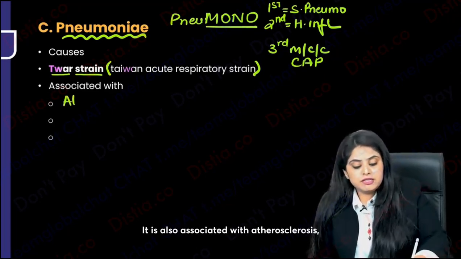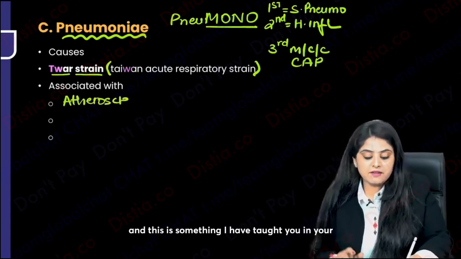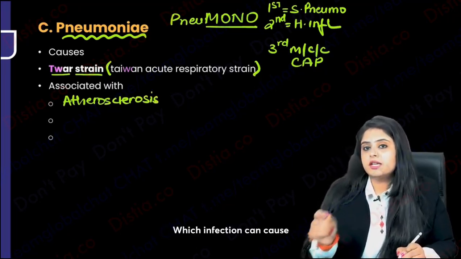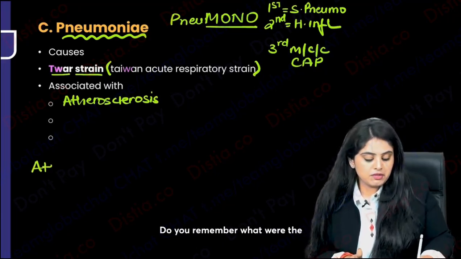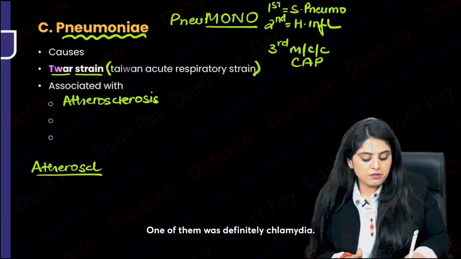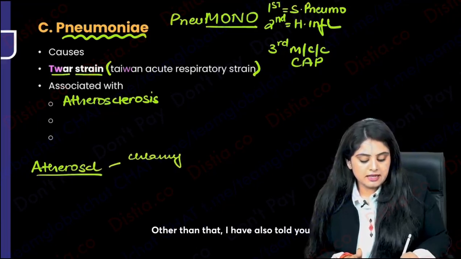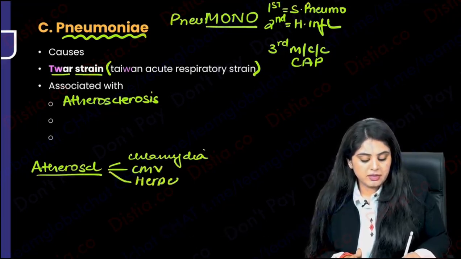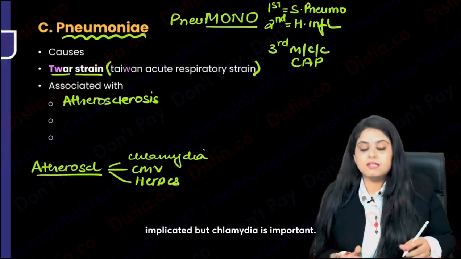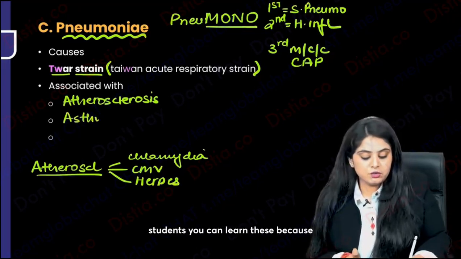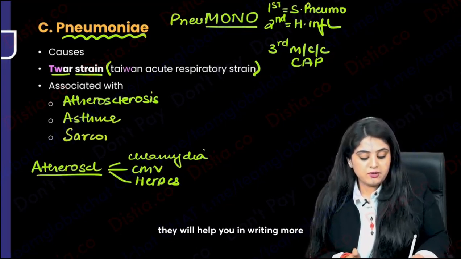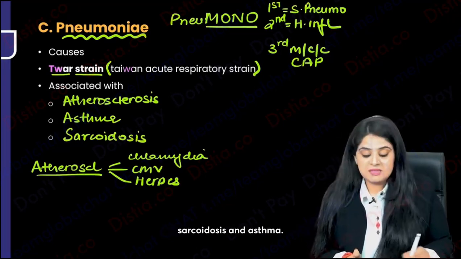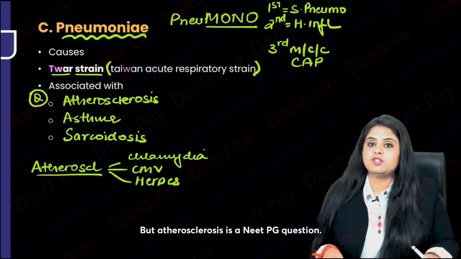It is also associated with atherosclerosis, and this is something I have taught you in your pathology chapters also. Which infection can cause atherosclerosis? Do you remember what were the 3 infections that I told you? One of them was definitely chlamydia. Other than that, I have also told you cytomegalovirus and herpes virus. Even herpes can cause it. So bacteria, virus, both have been implicated, but chlamydia is important. Apart from that, for second year students, you can learn these because they will help you in writing more number of pages. It has also been associated with sarcoidosis and asthma. But atherosclerosis is a NEET PG question.